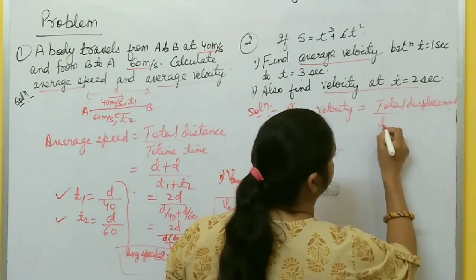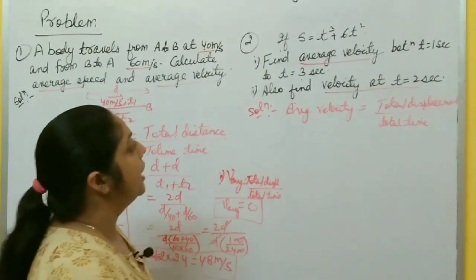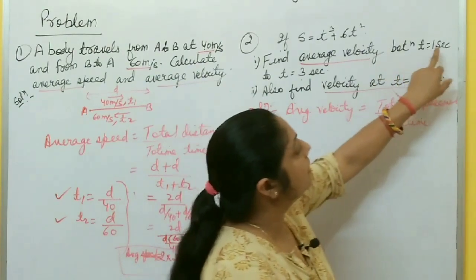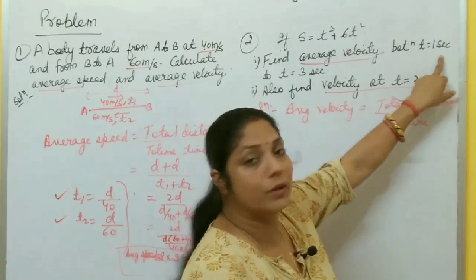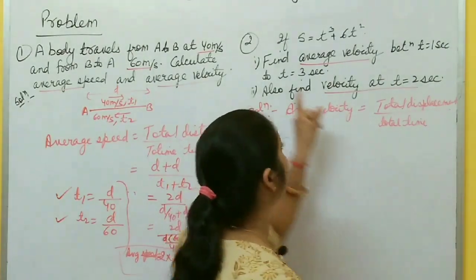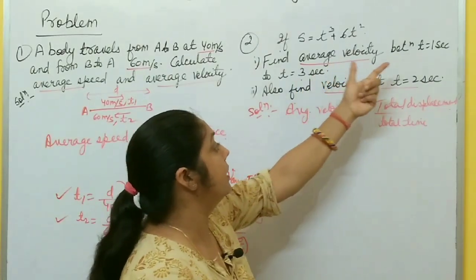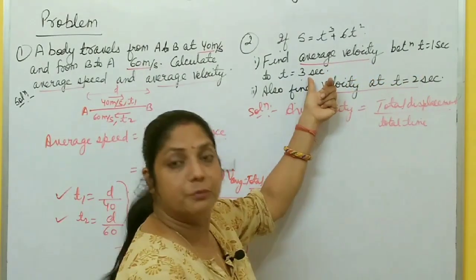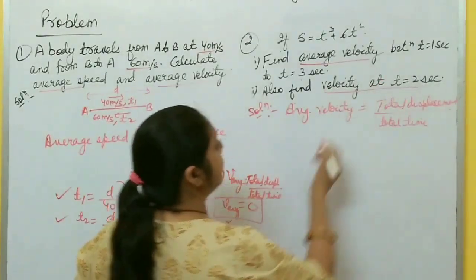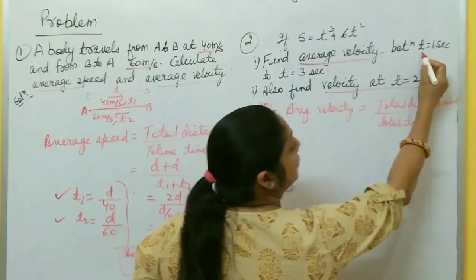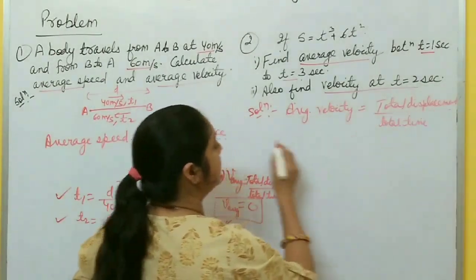per unit total time. So you have to calculate average velocity between t equal to 1 second and t equal to 3 seconds. At t equal to 1 second, what is the position? At t equal to 3 seconds, what is the position? If you know the positions at 1 second and 3 seconds, you can easily calculate total change in position, total displacement. So first calculate displacement at t equal to 1 second, then at t equal to 3 seconds, then calculate total displacement.